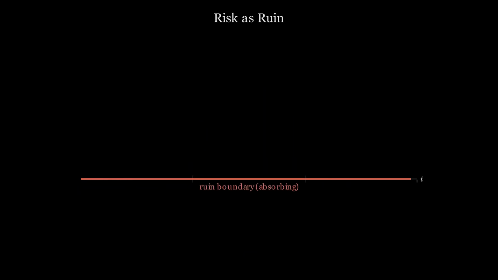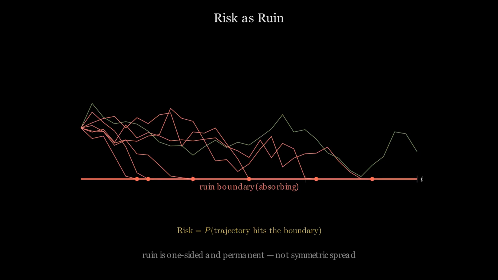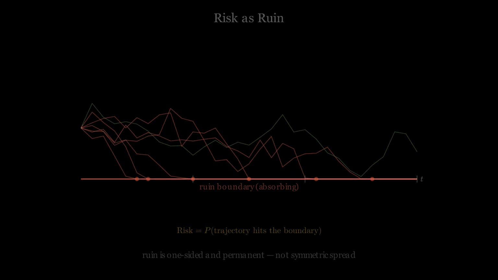Risk, precisely defined, is proximity to an absorbing boundary. An absorbing boundary is a state from which the system cannot return. Once that threshold is crossed, the trajectory ends. This is what distinguishes risk from variance. Variance is symmetric. Up and down are equivalent. Risk is asymmetric. Only the irreversible crossing counts.